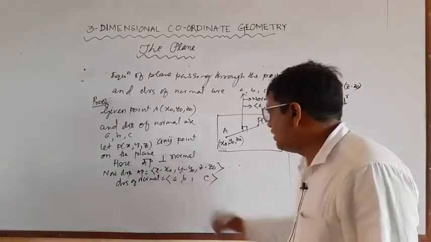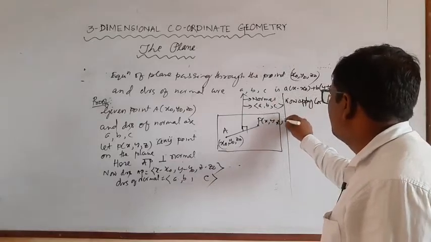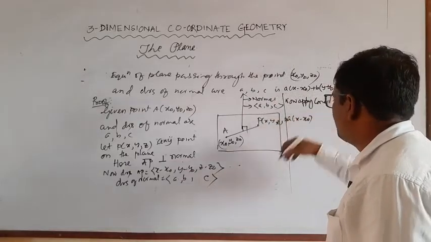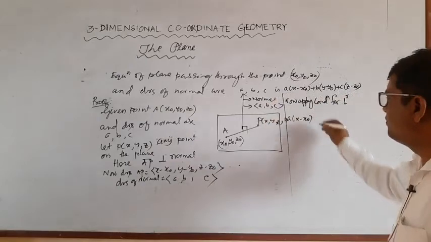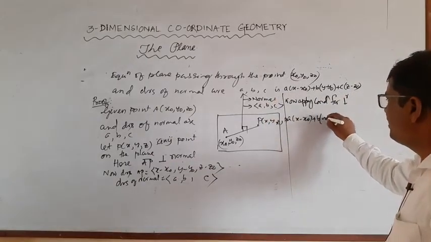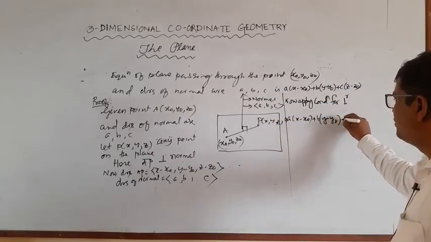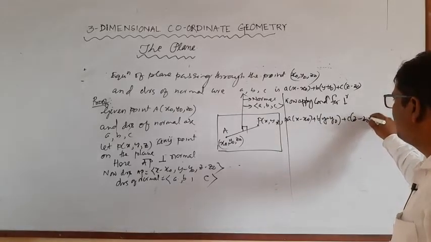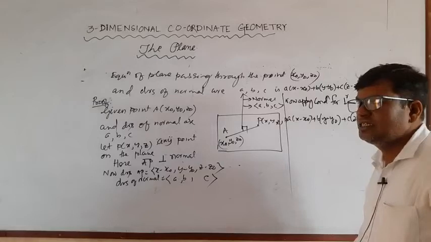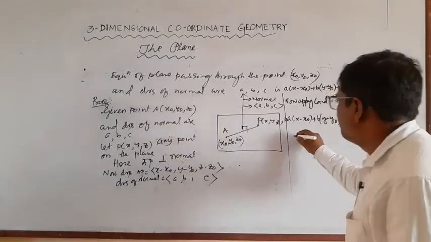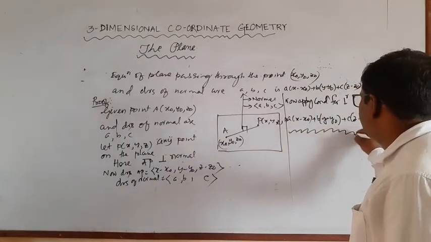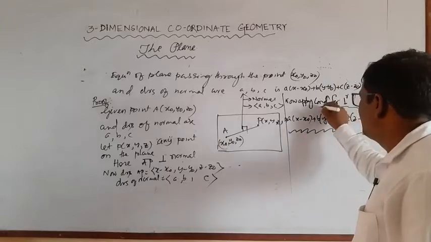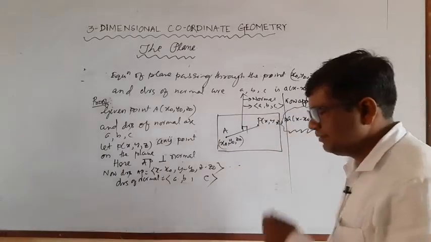So A into x minus x naught plus B into y minus y naught plus C into z minus z naught is equal to 0. This is the equation of plane passing through a point and DRS of normal are given.